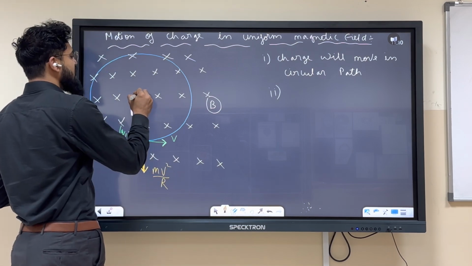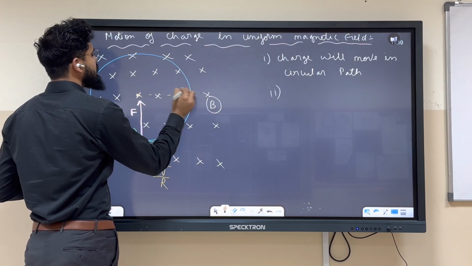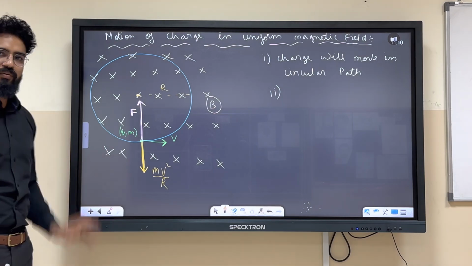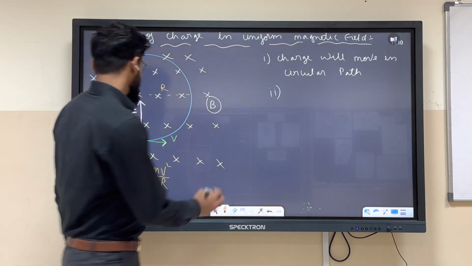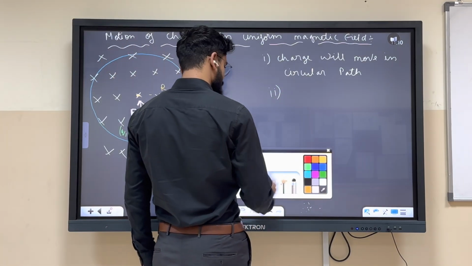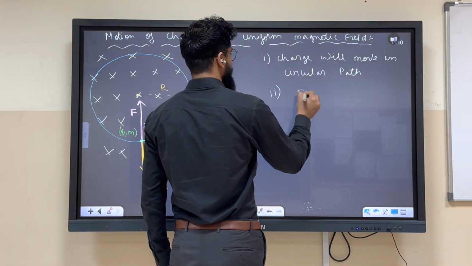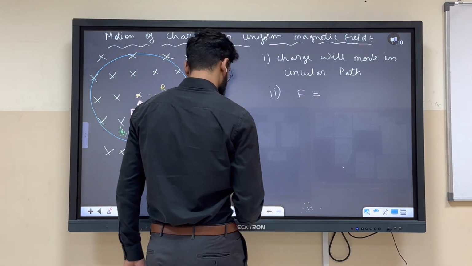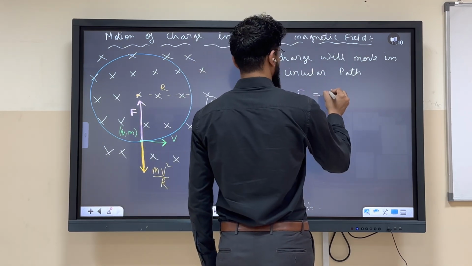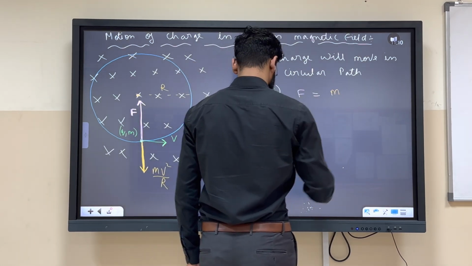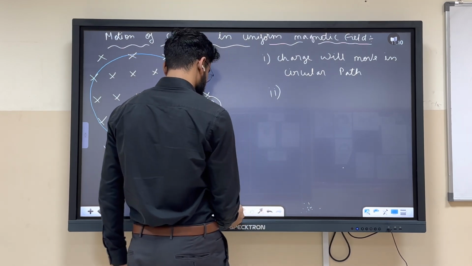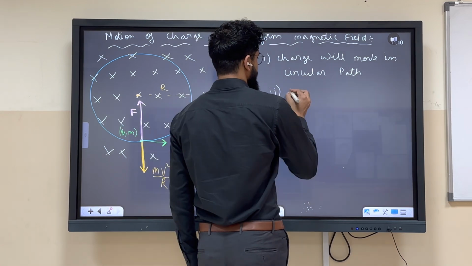From this, you can calculate the radius of the circle in which it will move. Are you getting it? So we are writing magnetic force equals to centrifugal force.